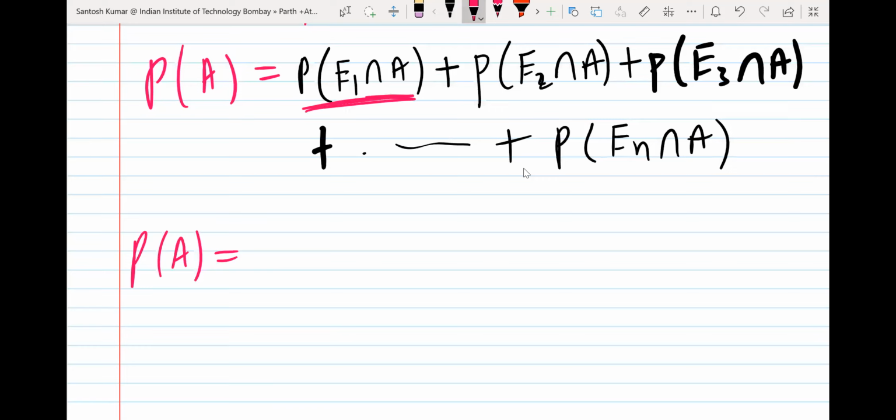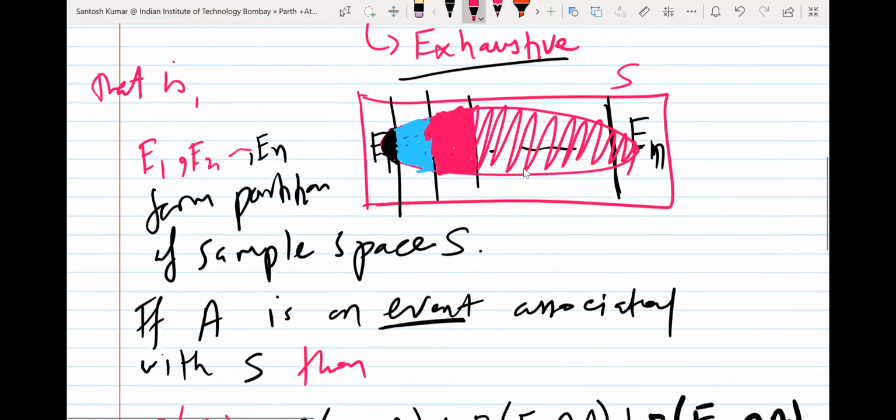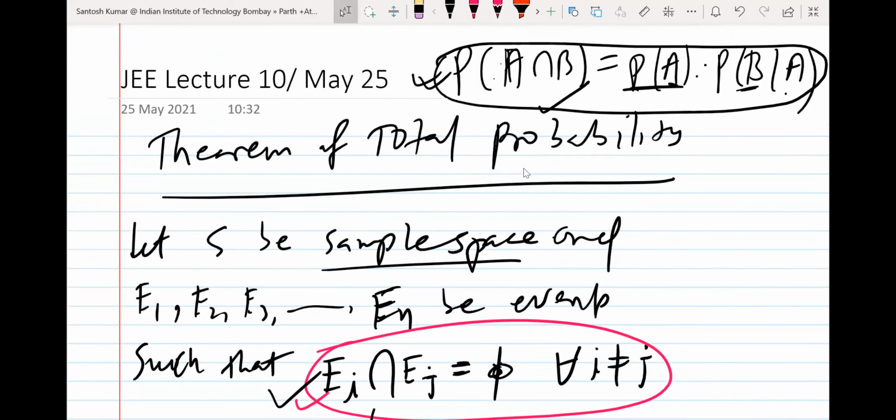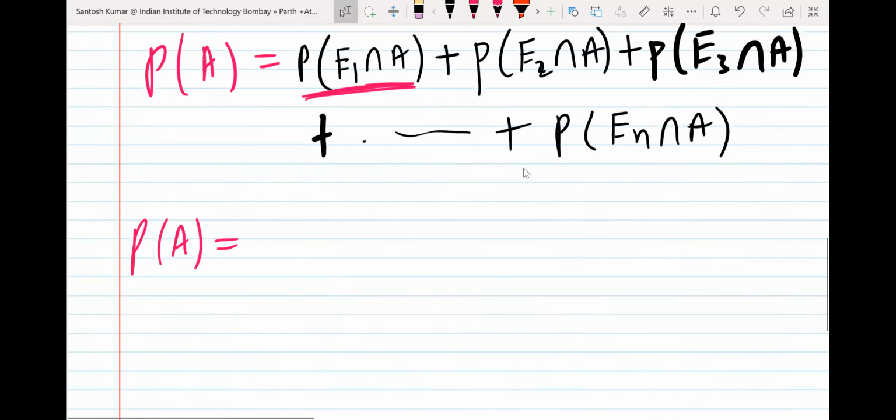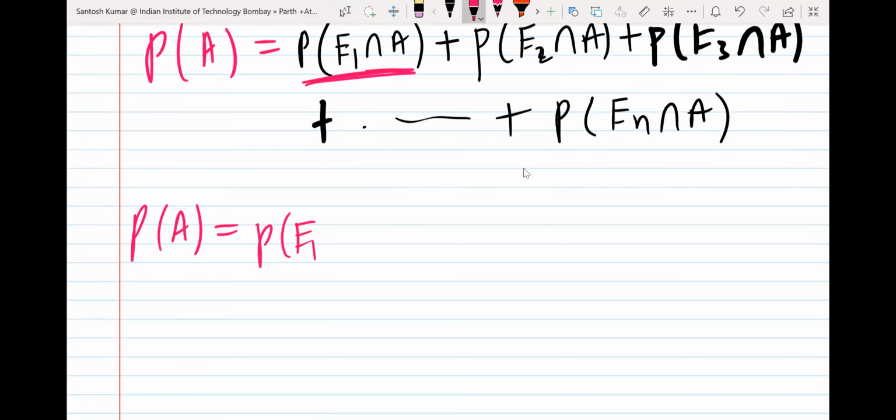दिस फर्स्ट टर्म क्या लिख सकते हैं इसको हम? Probability of E1 into probability of A given E1, because occurrence of E1 and A you both want.